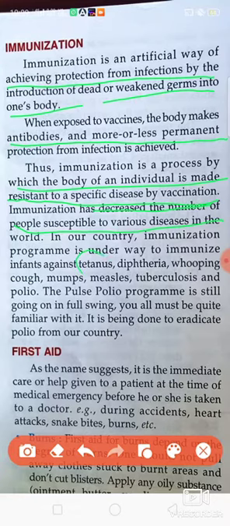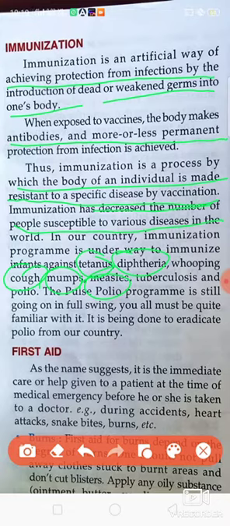Those diseases are tetanus, diphtheria, whooping cough, mumps, measles, tuberculosis, etc. These are mainly the diseases for which the immunization is provided to the body.